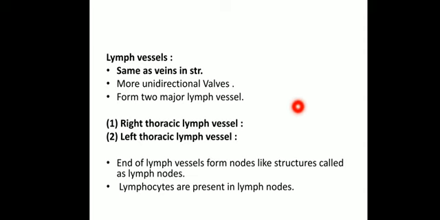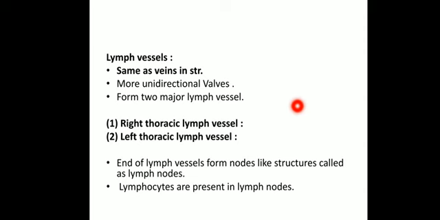But in lymph vessels, the number of unidirectional valves is much higher compared to veins. Why? Because there is no pumping organ. So this is the main reason lymph vessels have more unidirectional valves.